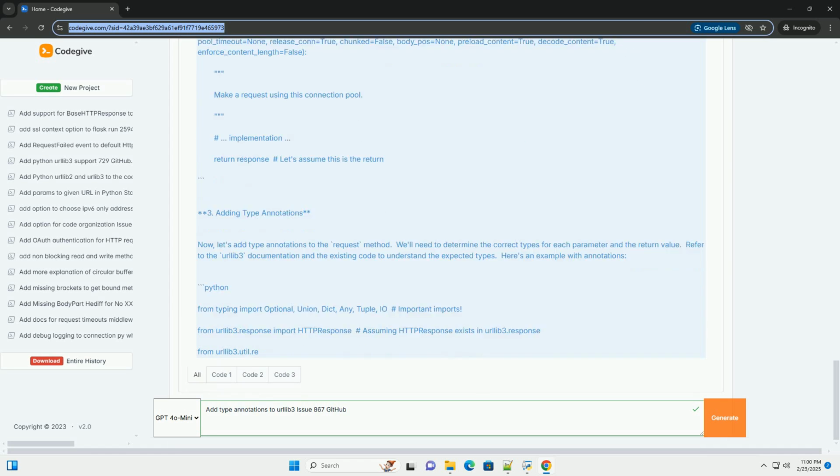str indicates a string. int indicates an integer. bool indicates a boolean. float indicates a floating point number. Optional[T] indicates that the value can be of type T or None.